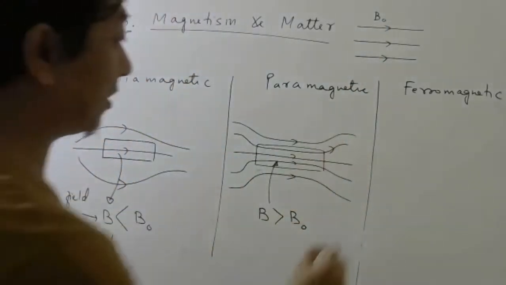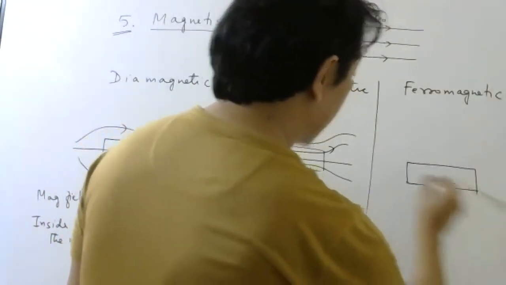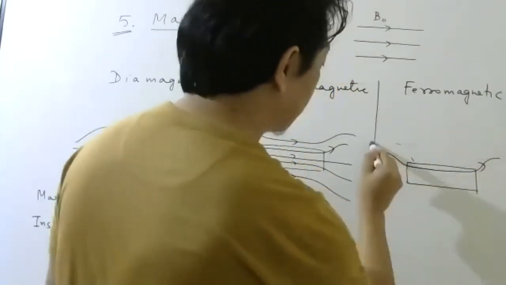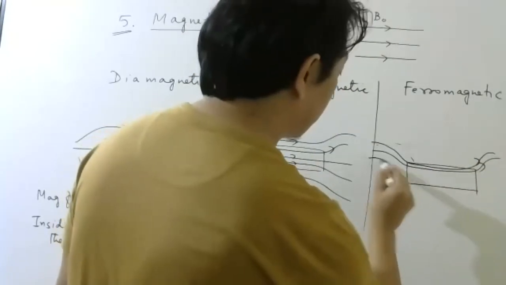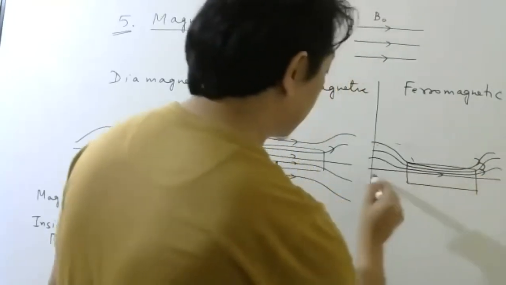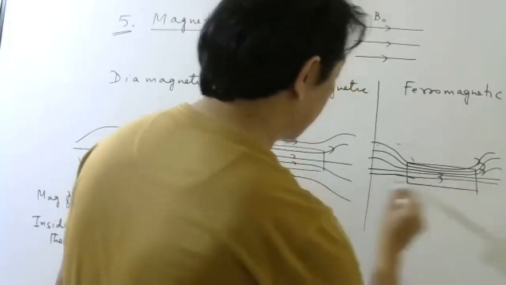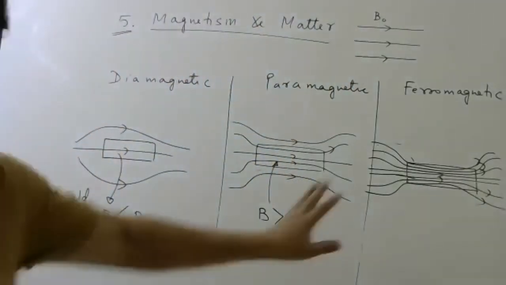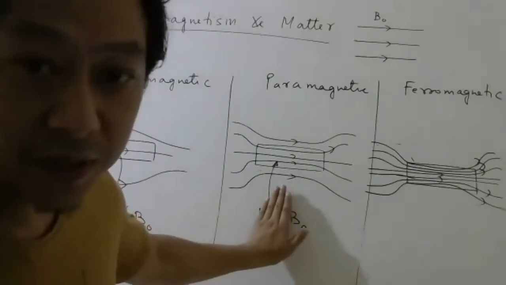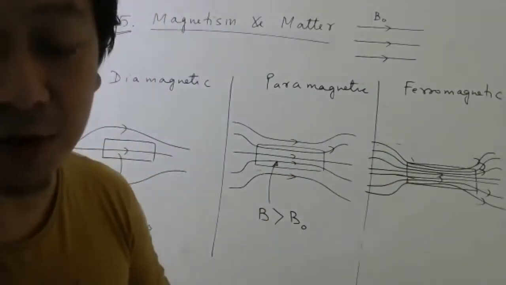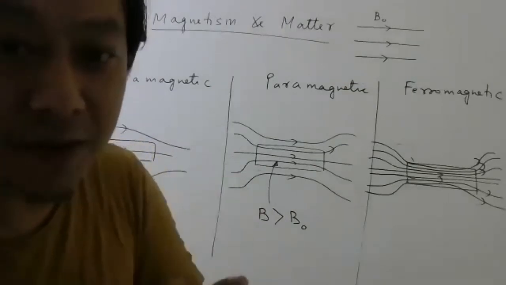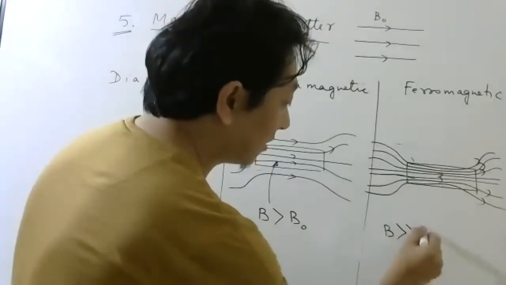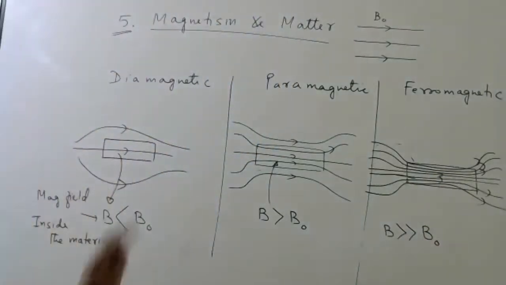In a ferromagnetic material, it will become something like this. I hope in my diagram it is clear. Whatever happens in paramagnetic also happens in ferromagnetic, but with more strength. So here the magnetic field inside will be much larger than outside. Okay, students, keep this in mind.